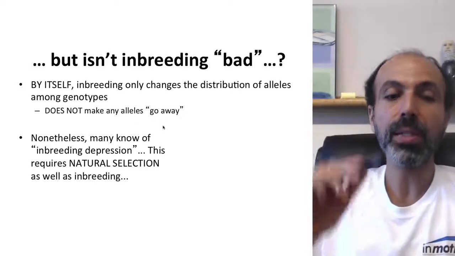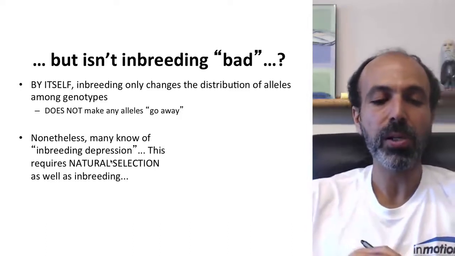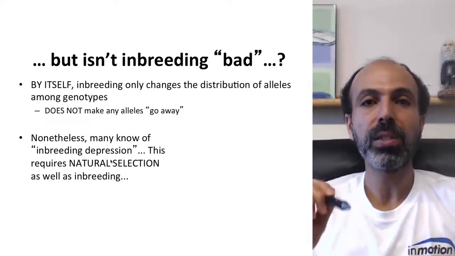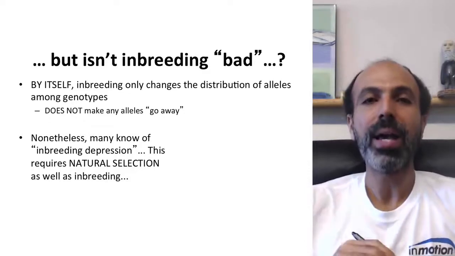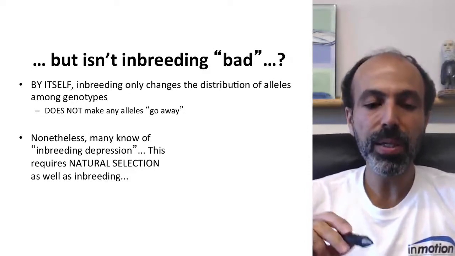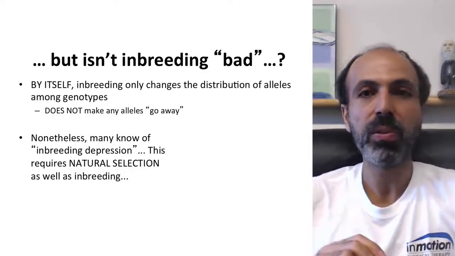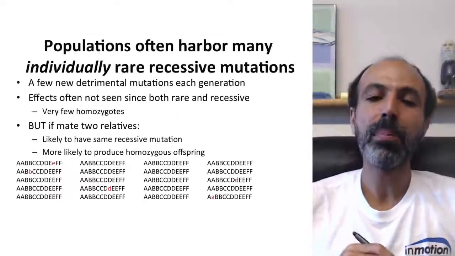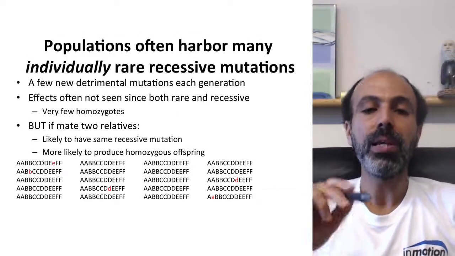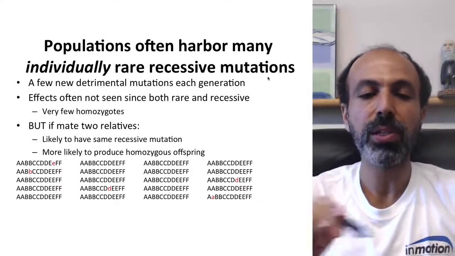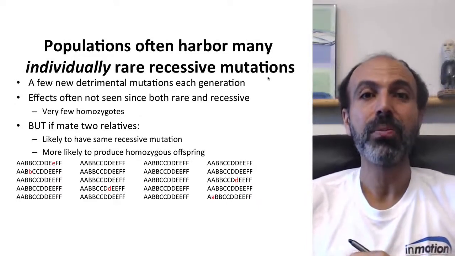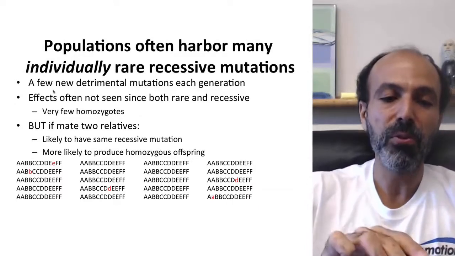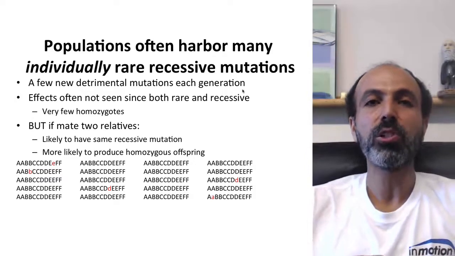However, there is this phenomenon of inbreeding depression, and what this requires is natural selection as well as inbreeding. The reason that inbreeding is often associated with this sort of depression is that populations often have many individually rare recessive mutations. We talked about this way back in our mutation lecture, right? You have a few new detrimental mutations arising each generation.